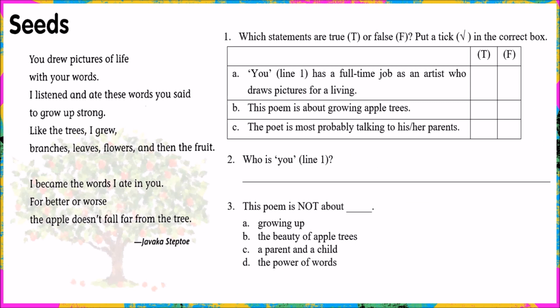Question 1a. In the poem, the narrator is speaking to you, who is the person that speaks words for the narrator to listen and grow. In this case, we don't have any clues saying that you is a person who draws pictures for a living. Although in the first 2 lines, the narrator says you drew pictures as a metaphor. So the answer is false.